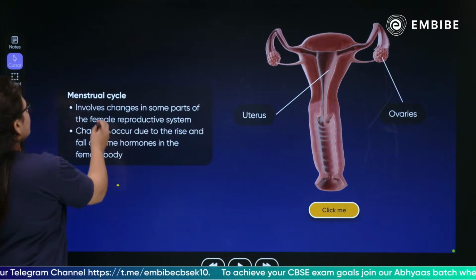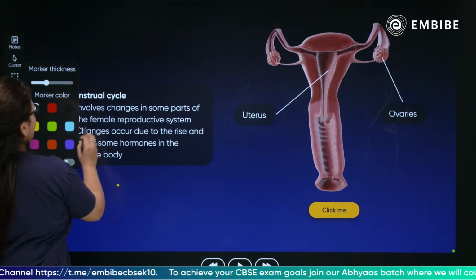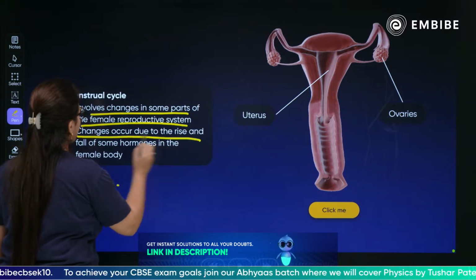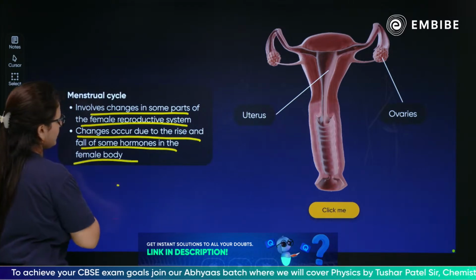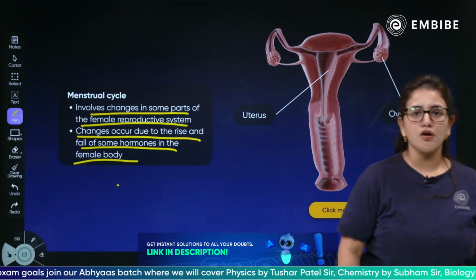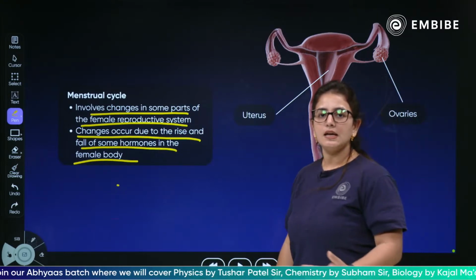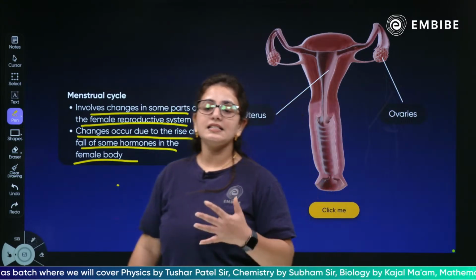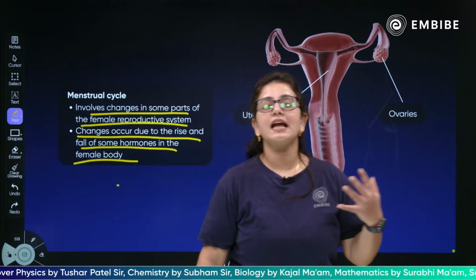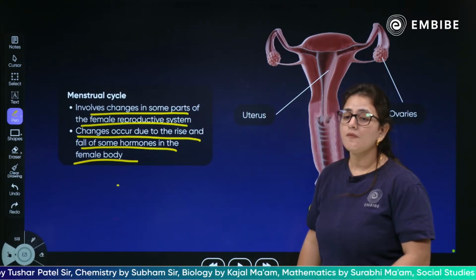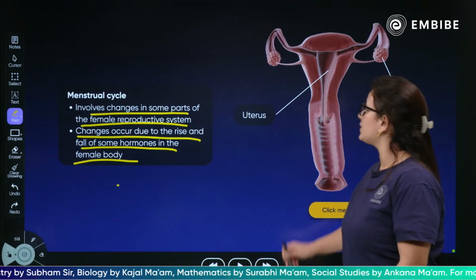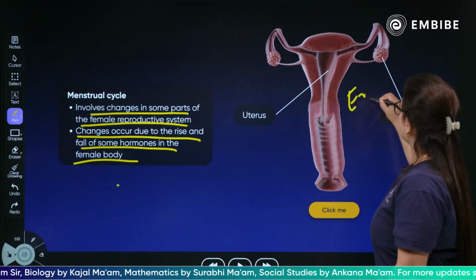It involves changes in some parts of the female reproductive system. The changes occur due to the rise and fall of hormones in the female body. So children, what are the female hormones? Estrogen and progesterone, all of you know that. Yes, that is the uterine layer. That is what we call the endometrium. The thick lining which sheds when the egg is not fertilized is called the endometrium.